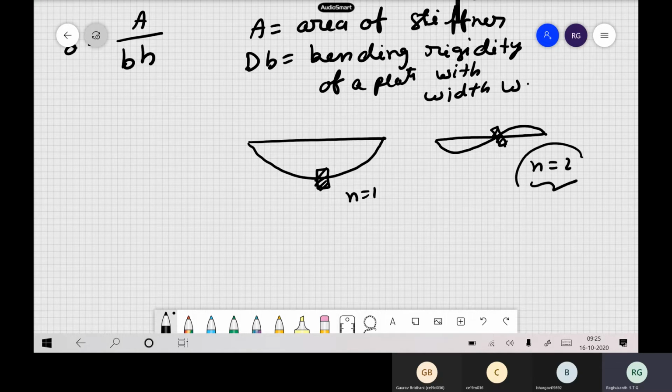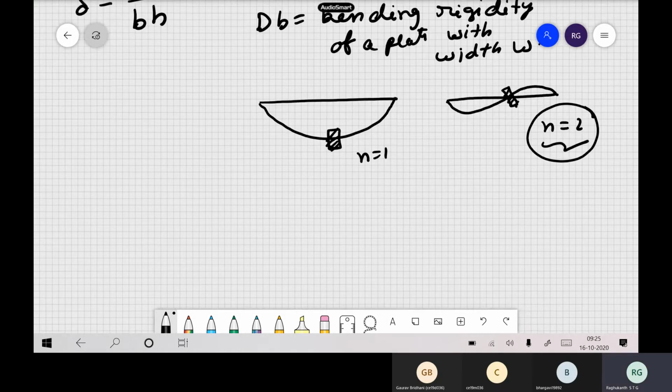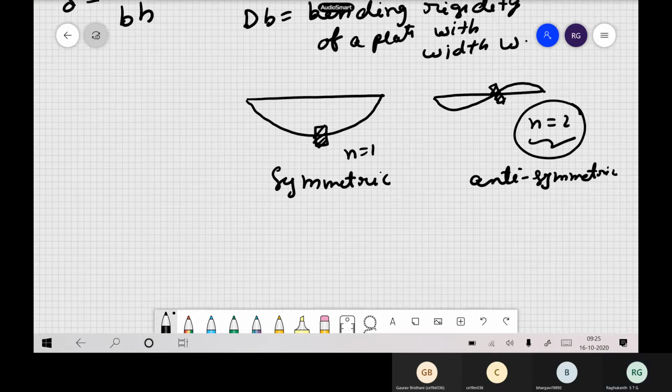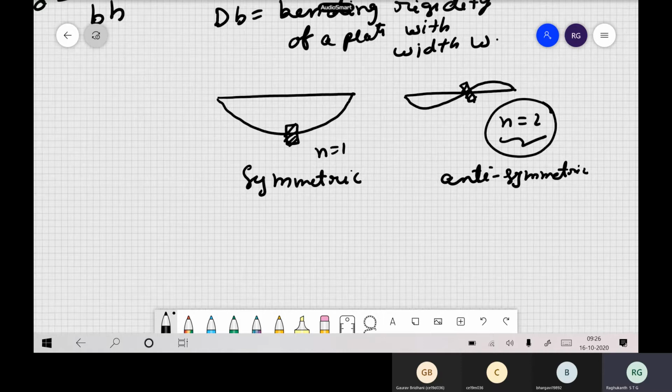Now what happens when it is buckling in the second mode? What is the role of the stiffener here, and what is the role of the stiffener at n equal to 1 versus n equal to 2? This is a symmetric mode. So you can have two modes, symmetric mode and anti-symmetric mode. Now when it is anti-symmetric, what is the role of the stiffener? See whether the stiffener will give any additional strength or do anything special for the plate.